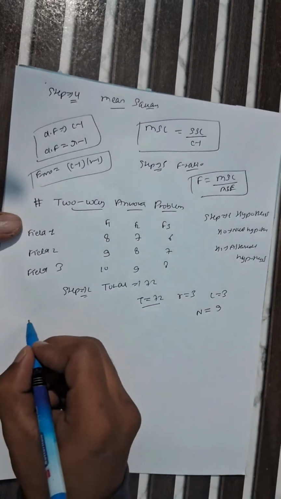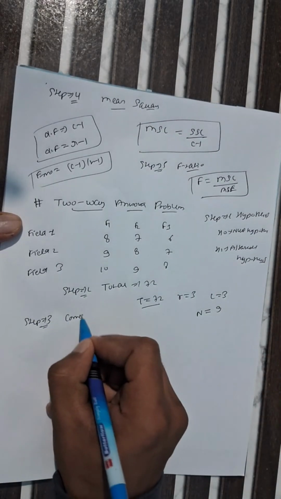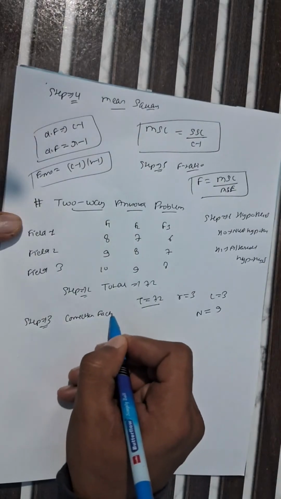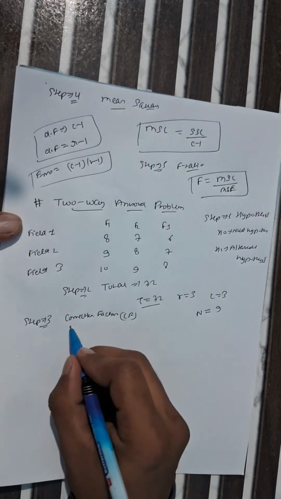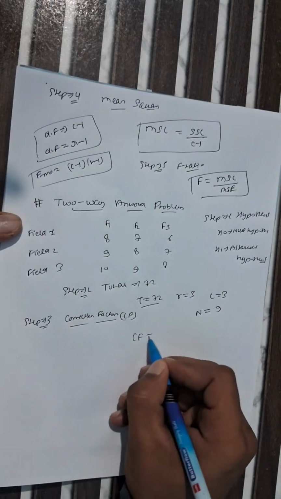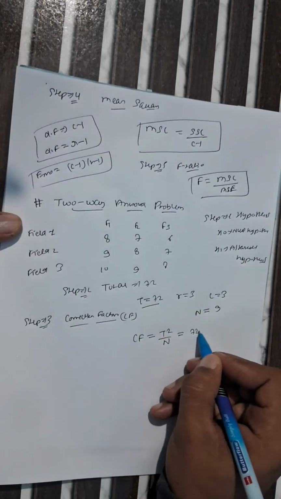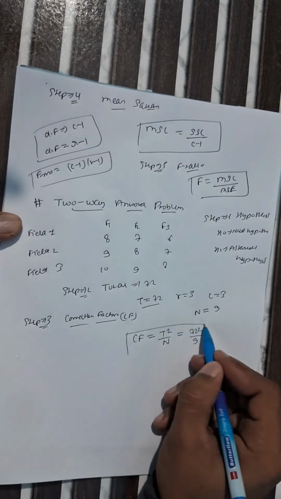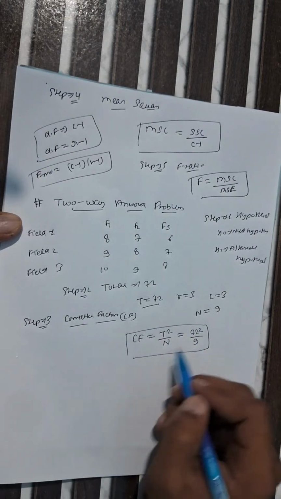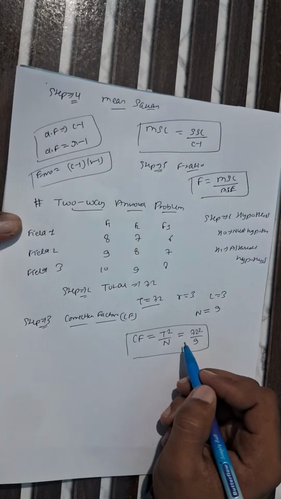So what is our step 3? In step 3 we find the correction factor, CF. What is the formula to find the correction factor? CF equals T square by capital N. T is nothing but the total, which is 72 square, and capital N is the number of observations, which is 9. So this is the formula to find the CF. Like this you have to find it in the examination. If you have any doubt regarding this, please comment.